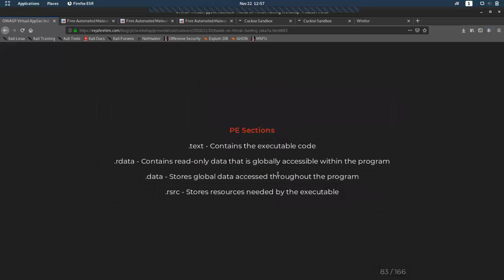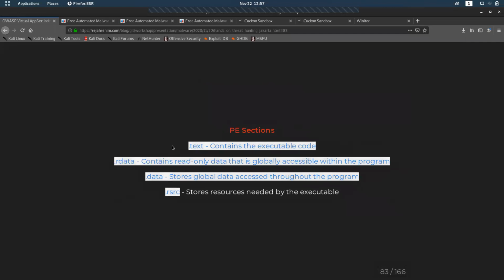If we go to PE sections, we can see .text, which obviously contains the executable code, .rdata for read-only data for global accessibility, and .data, which stores global data. .rsrc stores resources needed by the executable. These can all be found in PE sections.